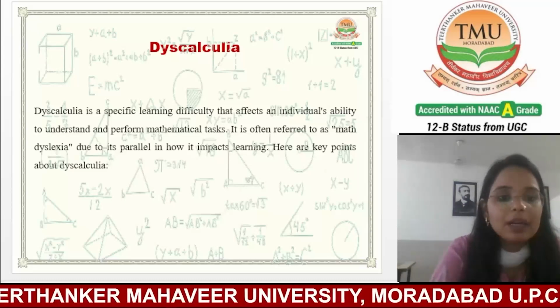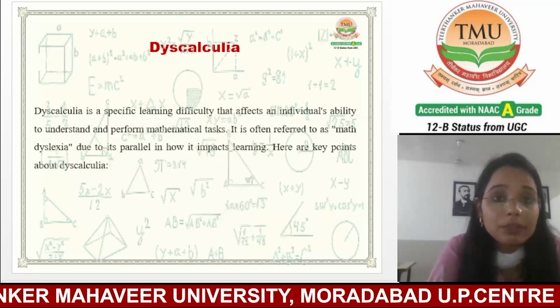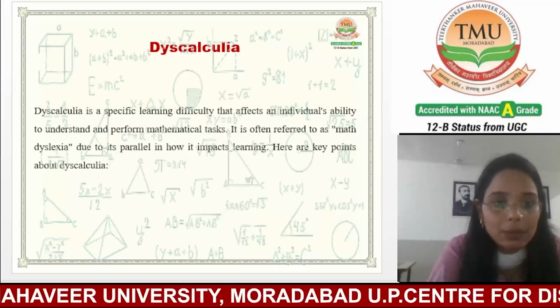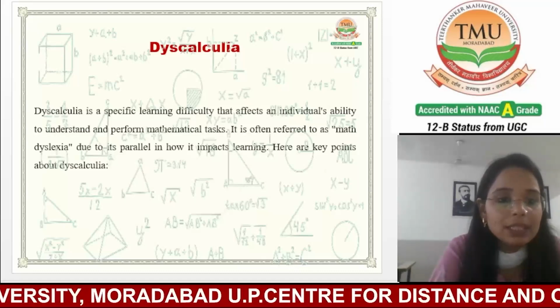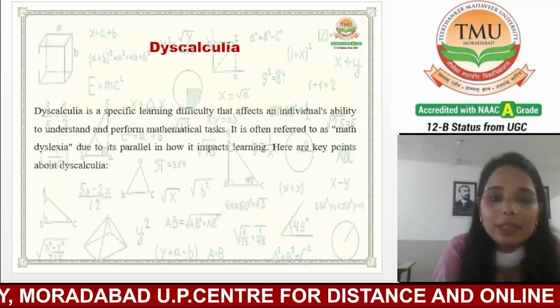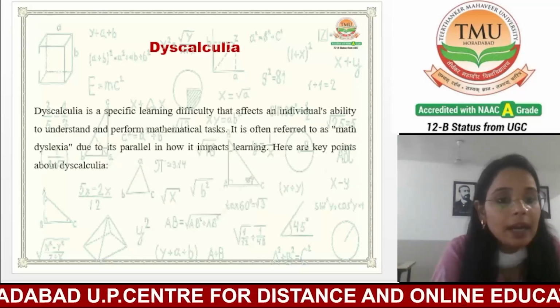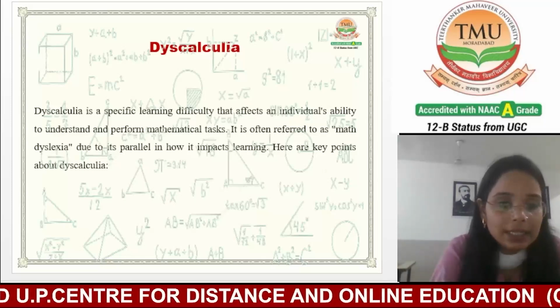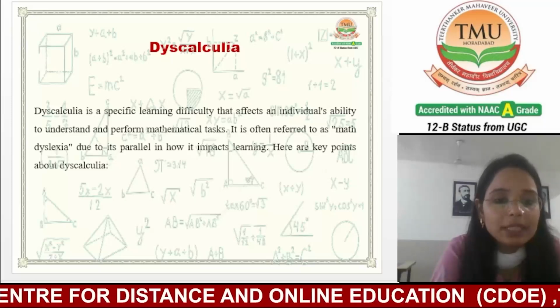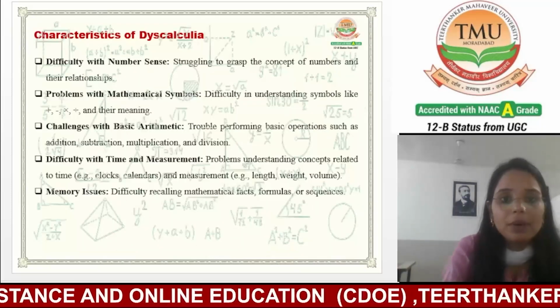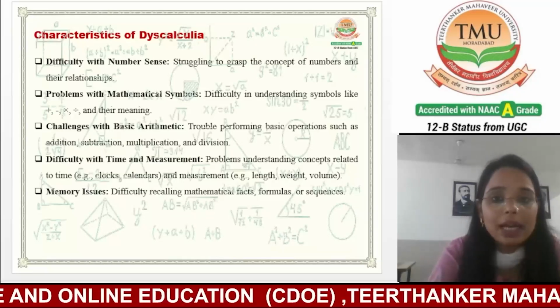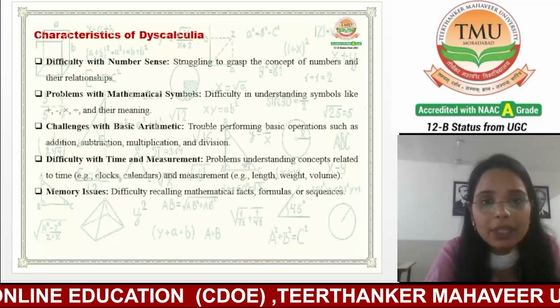For example, a child who suffers from dyscalculia might struggle to grasp that the number 5 is the same quantity as 5 apples. And second, they may find it challenging to learn and recall basic maths. So if we talk about the characteristics of dyscalculia, here I have mentioned a few.